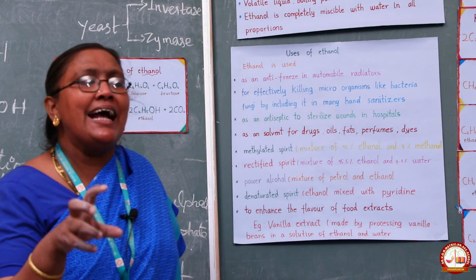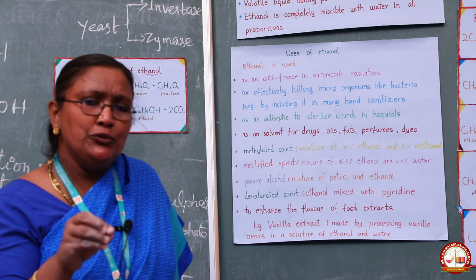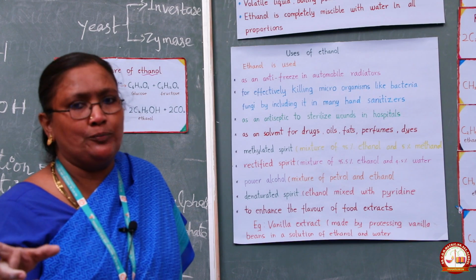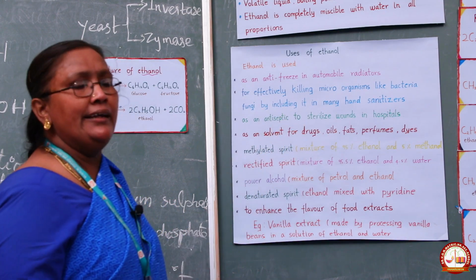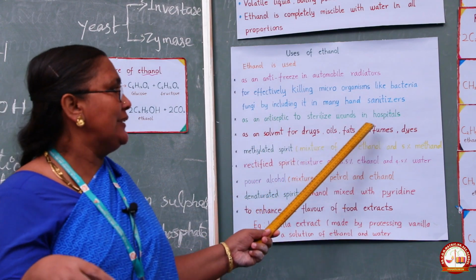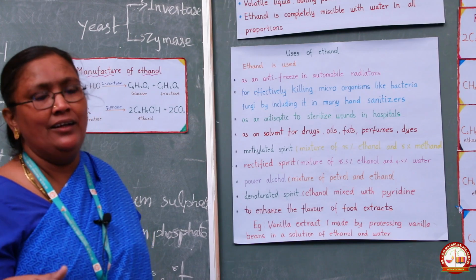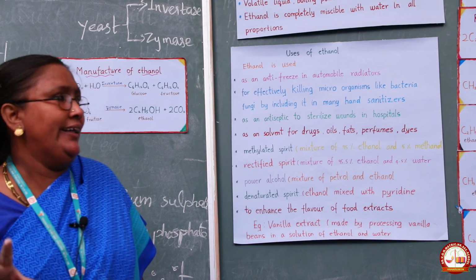Next, it is used as an antiseptic in the medical field. It is used to sterilize wounds in a hospital. That's why ethanol is used as an antiseptic. Then it is used as a solvent for drugs, oils, fats, perfumes, dyes, etc. So it is used to dilute these. It is used as a solvent.